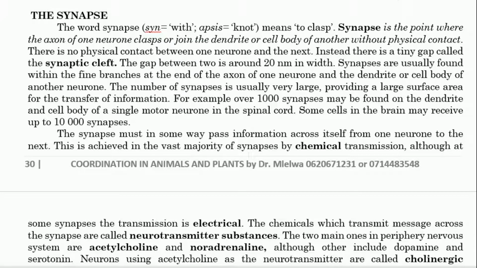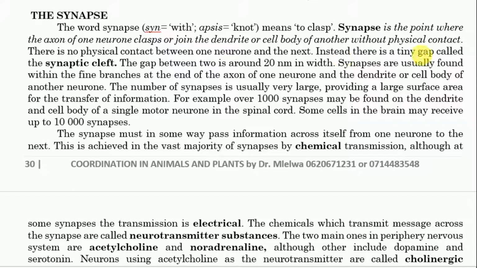So actually ni kwamba the word synapse comes from two Greek words, syn, which is with, and apsis, which is knot. So that means to clasp, or synapse has a knot which marks the end of the axons. So actually synapse is the point where the axon of one neuron clubs or joins the dendrite or cell body of another without physical contact. There is no physical contact between one neuron and the next.